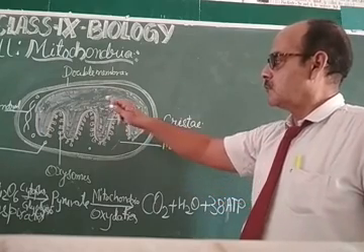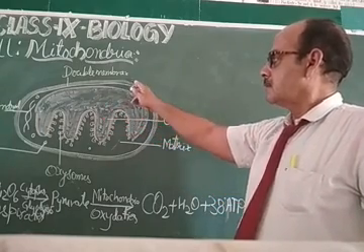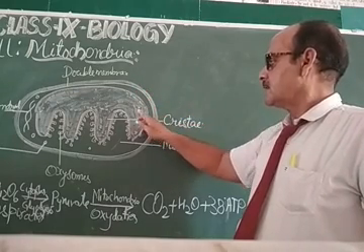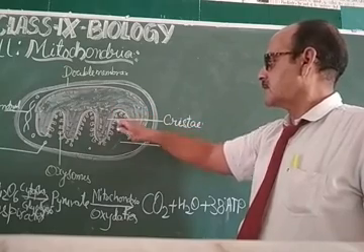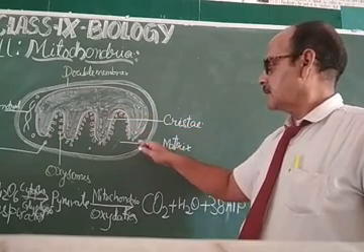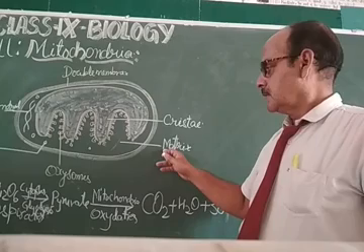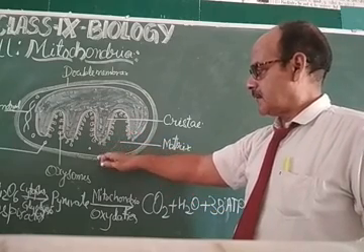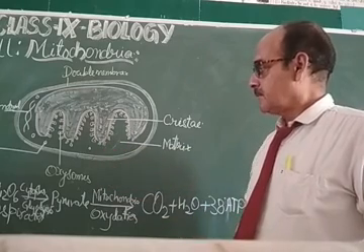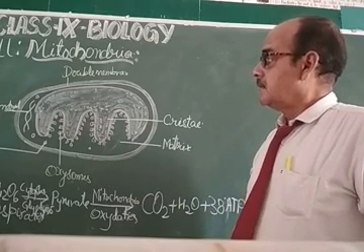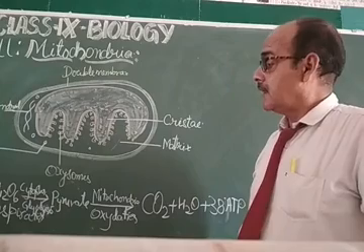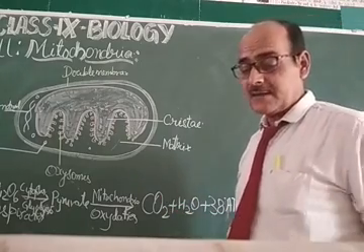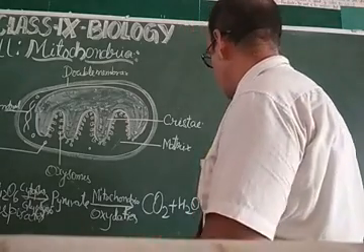It has its own DNA and is surrounded by a double membrane, inner membrane and outer membrane. This is the cristae, a fold-like structure, and the remaining part is called the matrix. On the cristae there are oxysome particles, and aerobic respiration takes place in the mitochondria.